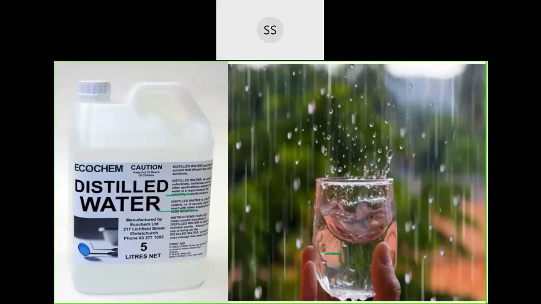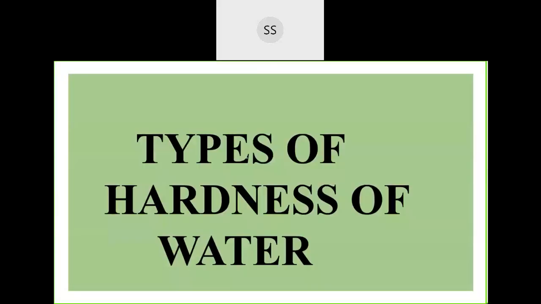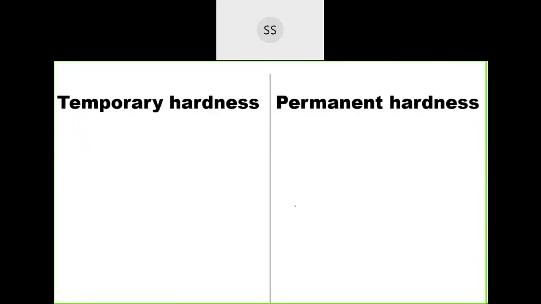So that is about hard and soft. Now there are two kinds of hardness. Forget about soft water, because we are not going to talk about that, since it doesn't contain much. We are going to talk about hard water. So now, types of hardness of water. There are two kinds: one is called temporary hardness, and the other is called permanent hardness.